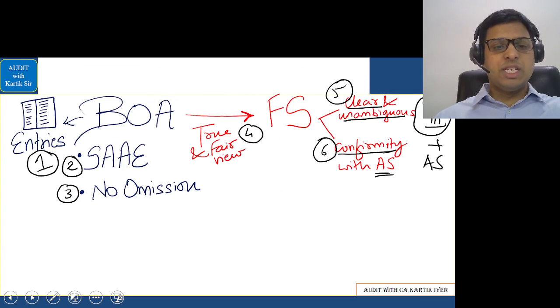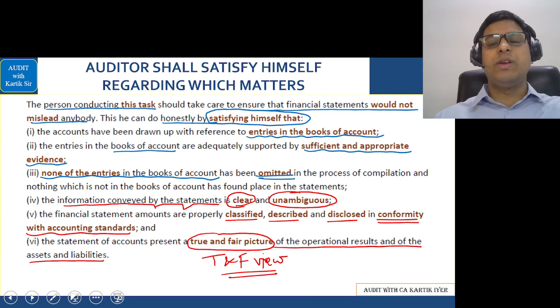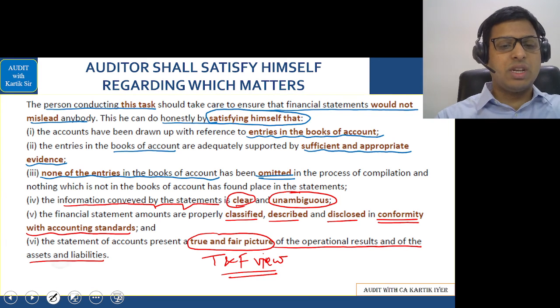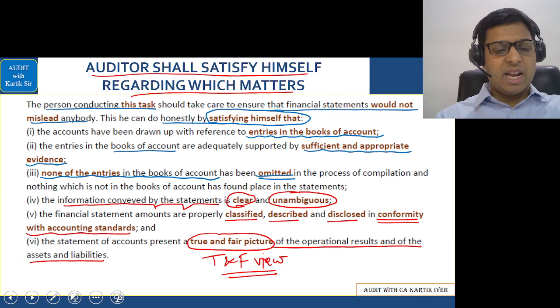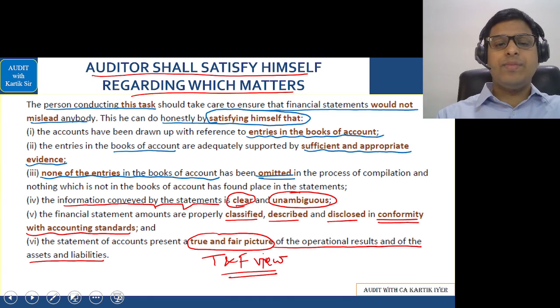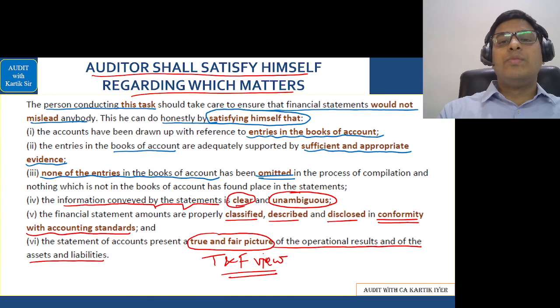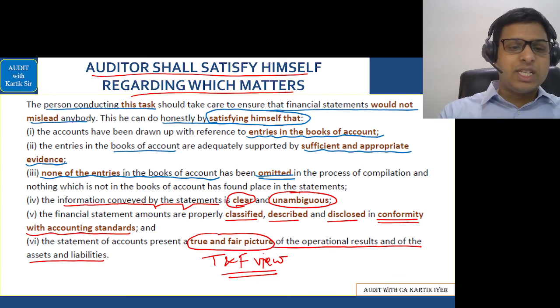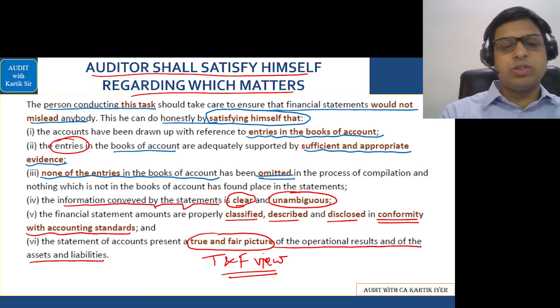That is basically this part. So this is, auditor should satisfy himself regarding which matters. So this is this question. Auditor should satisfy himself regarding which matters. And here the diagram is also pretty simple for this. Auditor should see whether the books of accounts are properly made or not. So you'll understand this point here that proper entries should be made in the books of accounts.